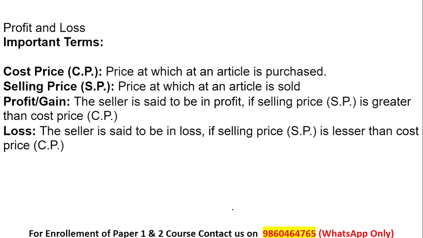For example, I'd like to take the example of a t-shirt. There was a t-shirt in a shop which you liked, and the cost that you have to pay to buy the t-shirt is, for example, rupees 100.